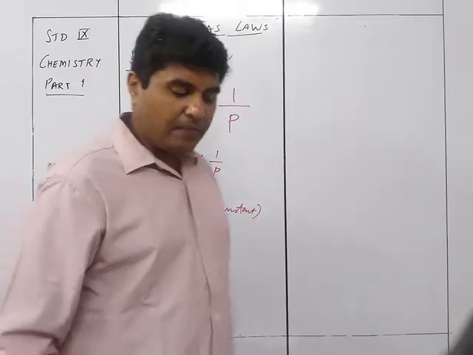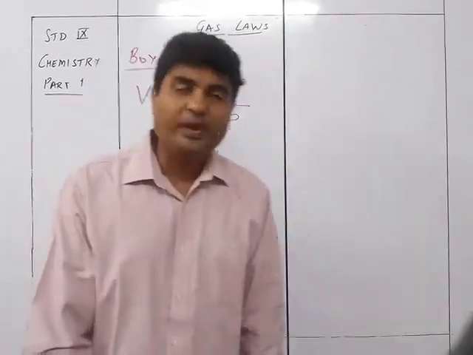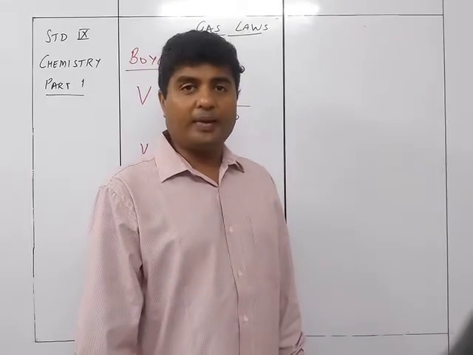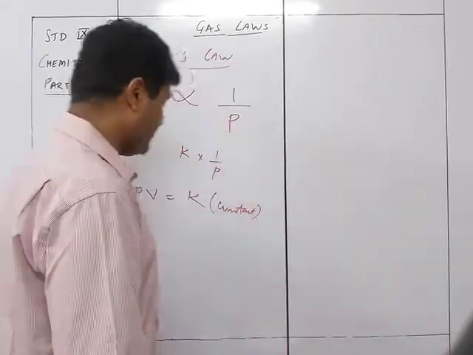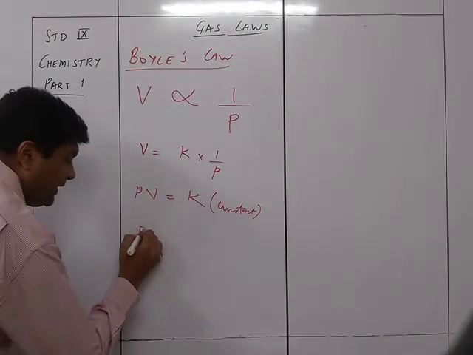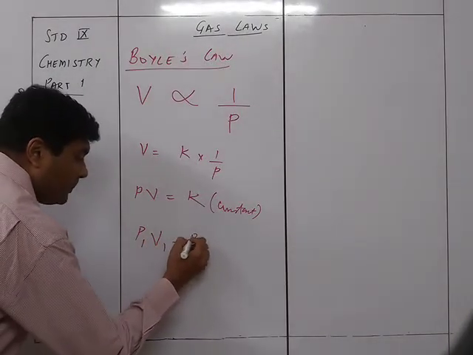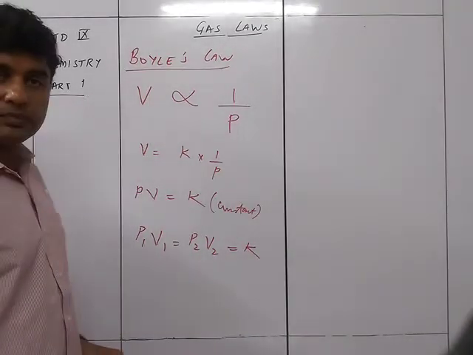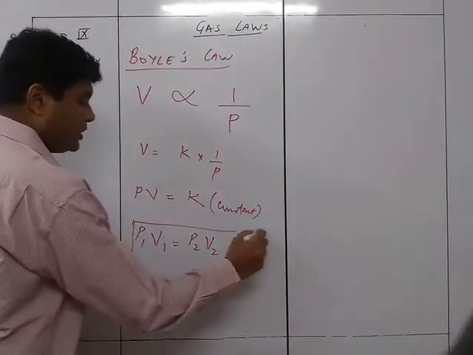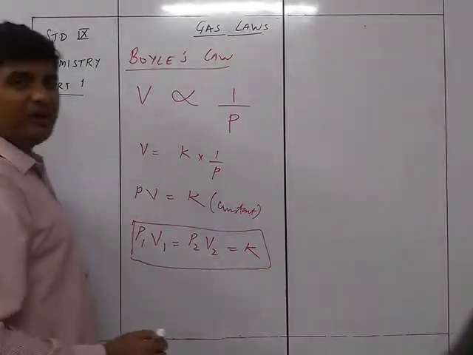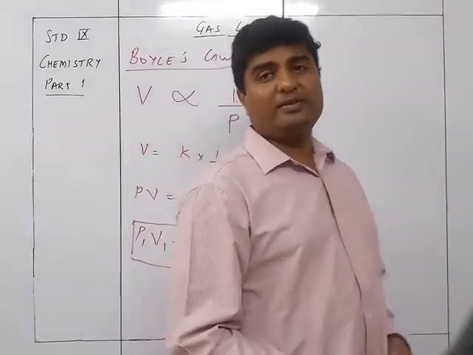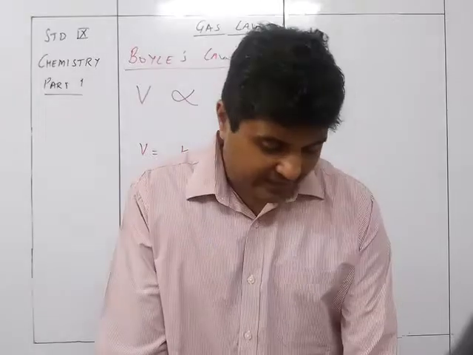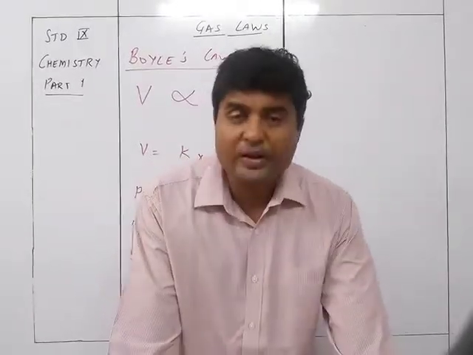That means that if a particular mass of gas occupies V1 at pressure P1 and V2 at pressure P2, then according to Boyle's law, P1 into V1 is equal to P2 into V2 is equal to K. This is the equation of Boyle's law. The equation of Boyle's law is P1 V1 is equal to P2 V2 is equal to K. Got it? So that is the Boyle's law equation.